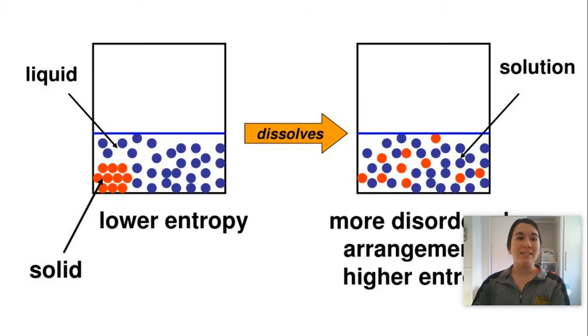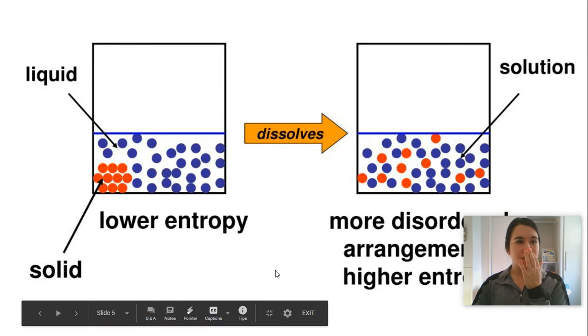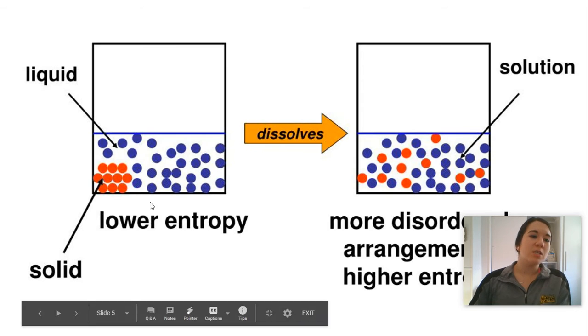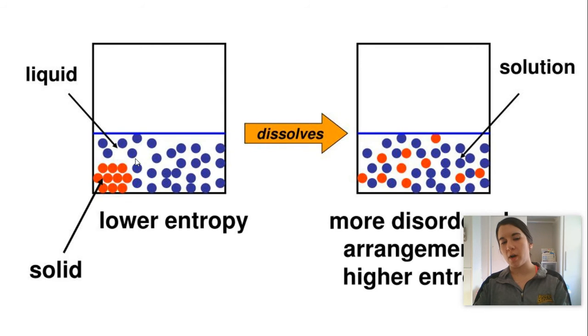Okay. Second way has to do with the number of particles. If we can have more particles, it's going to be more random, more disordered. It'll have a higher entropy. So in this case, we're looking at something dissolving. If I have a solid in a liquid, maybe it's a chunk of salt in some water, when that salt is all together, that's going to have a low entropy. I know where that salt is. Okay, it's right there in a little chunk. Low entropy.